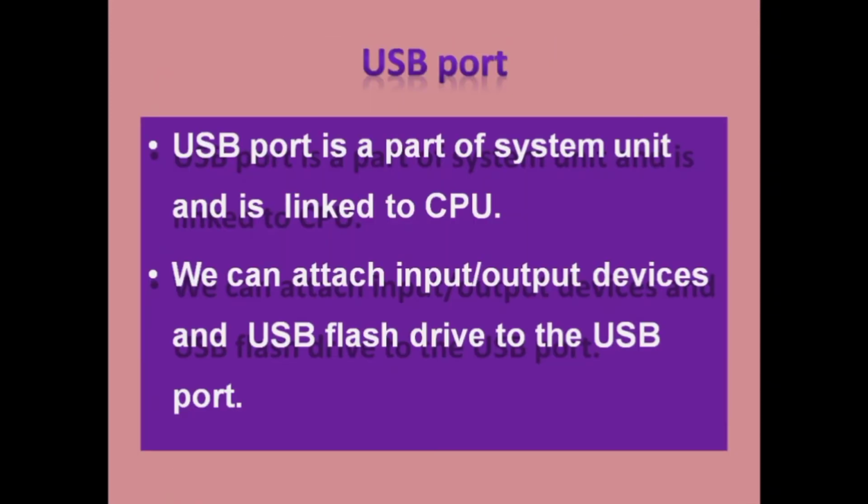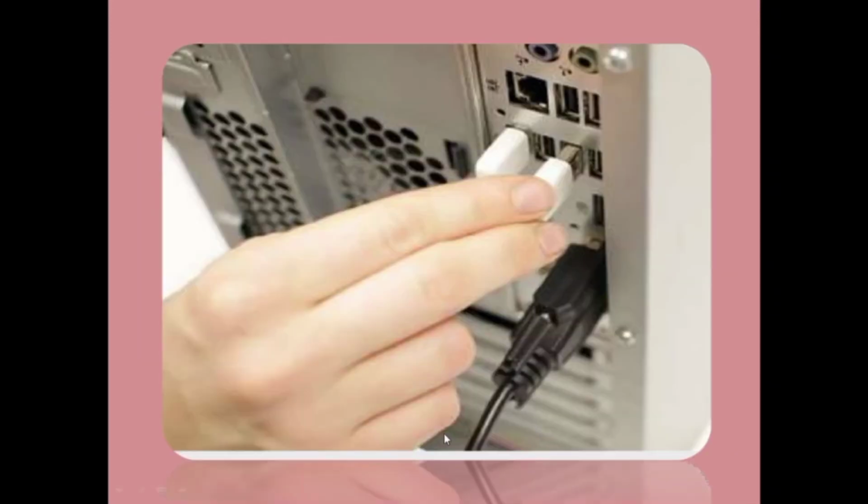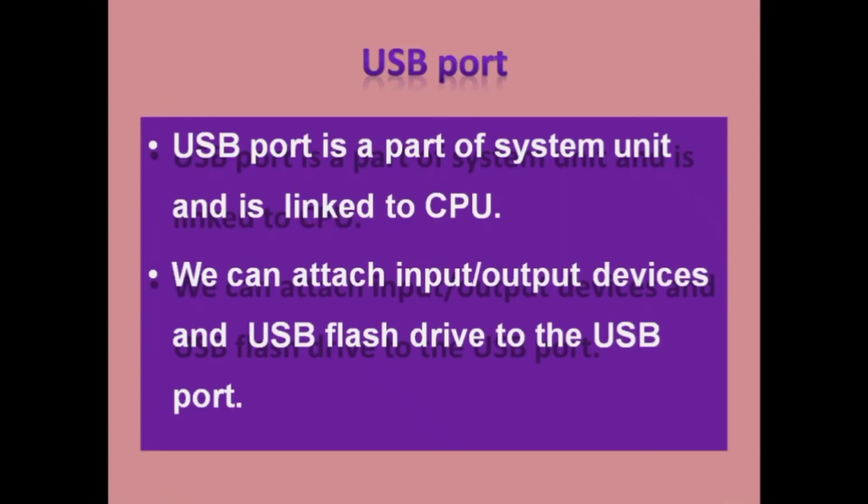These are the ports called the USB ports. These ports are used to connect other devices, like if you want to connect your keyboard, printer, mouse and different kinds of external devices. The next is the USB port.